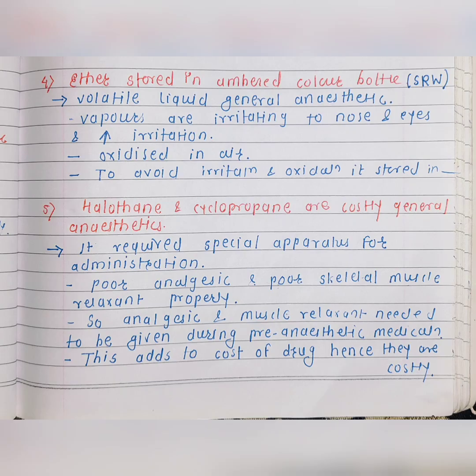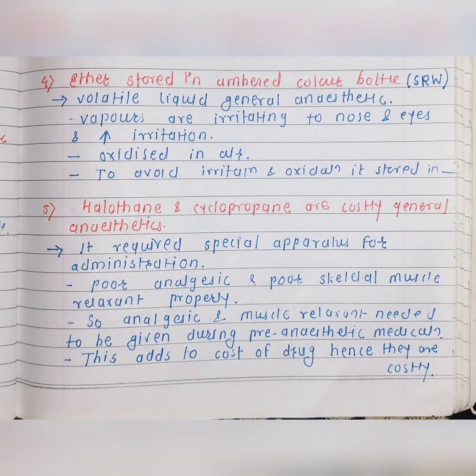Next one is ether is stored in an amber colored bottle. Ether is a volatile liquid general anesthetic. The vapors of ether are irritating to nose and eyes, so it causes increase in irritation. It is oxidized in air, and to avoid the irritation and the oxidation, it is stored in an amber colored bottle.